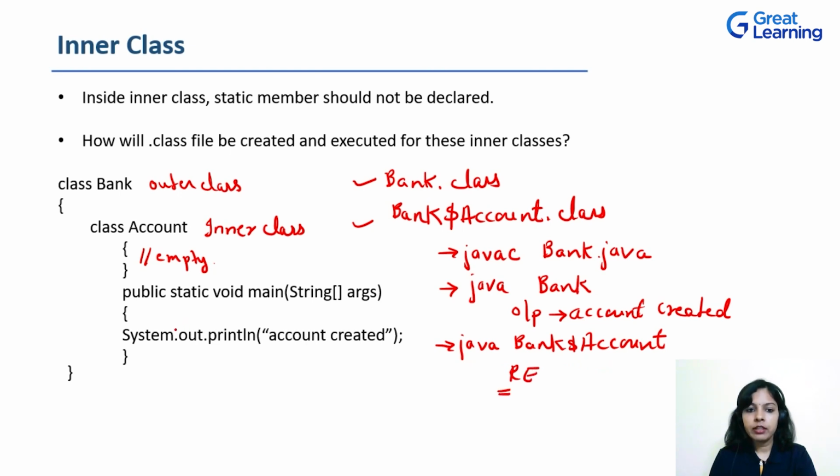So can we define the main method inside the inner class? If I define the main method inside the inner class Account, it should not throw a runtime error, but it will throw a runtime error even then. Why? Because inside an inner class, we cannot have a static member. This is a rule followed by Java. And the main method has to always be a static member. So we cannot have a static void main inside the inner class.